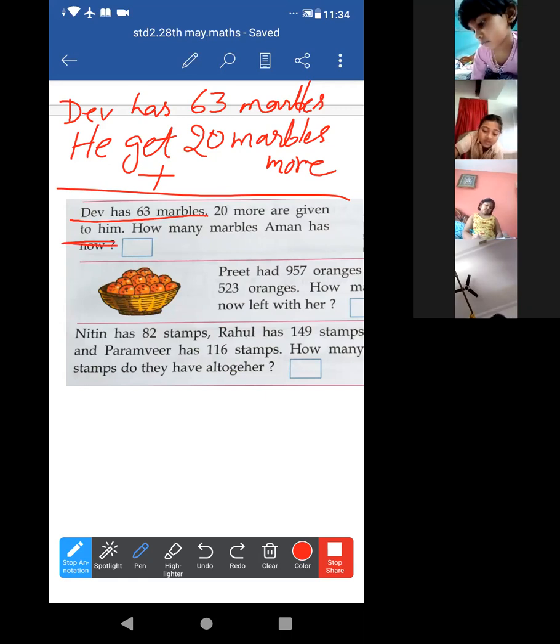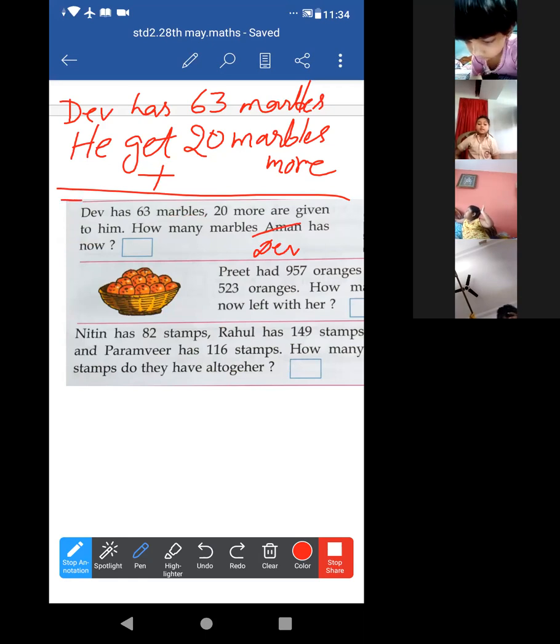How many marbles? It is written Aman. It will be Dev. Understood? So this will be Dev. Now just look. Here write total marbles is equal to, just add them, 83.